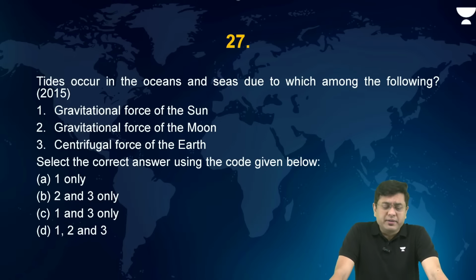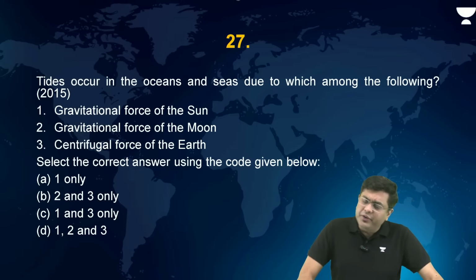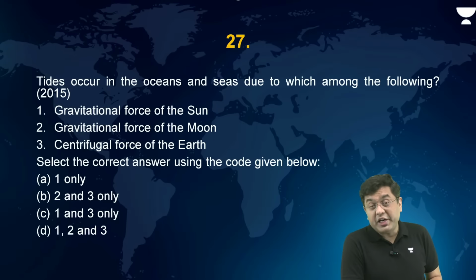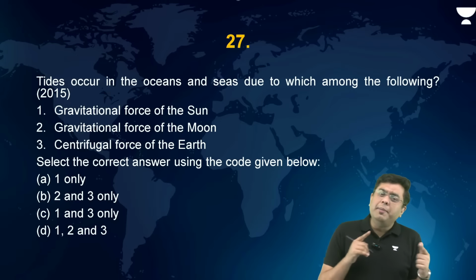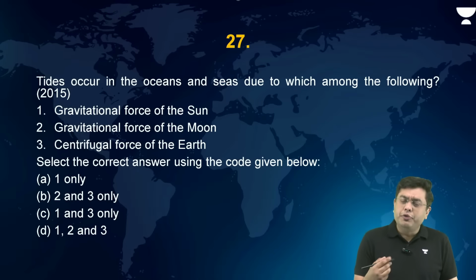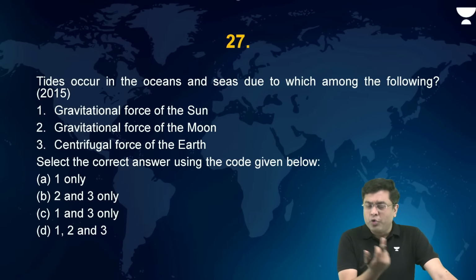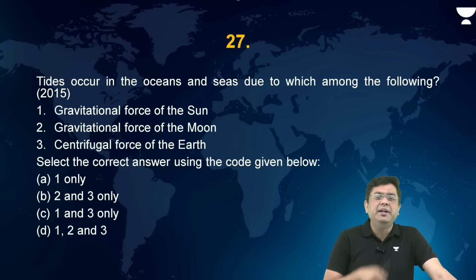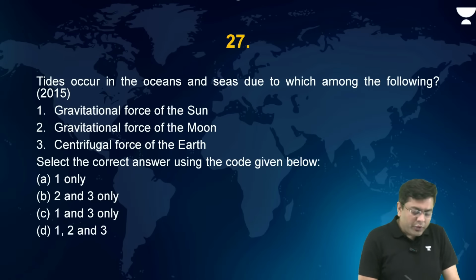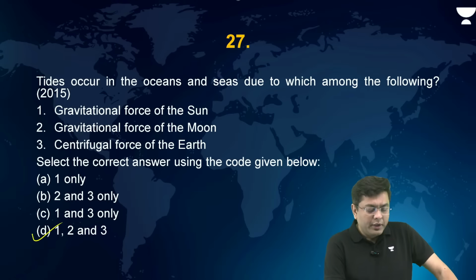Then, tides occur, this is a very simple question. Tides occur in the oceans and seas due to which of the following? Gravitational force of the sun, gravitational force of the moon, and centrifugal force of the earth. So basically, the gravitational force of the sun creates a solar bulge. Gravitational force of the moon will create a lunar bulge, right? Both of them will create a bulge in the region. And then the centrifugal force, as the planet rotates and revolves around the sun, helps in developing the counter bulge as well. So here, all the three are responsible for the tidal occurrences.